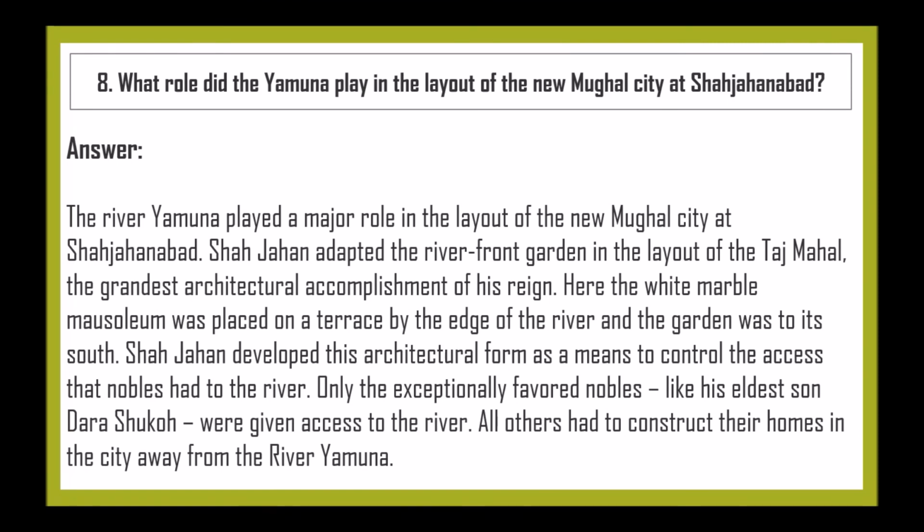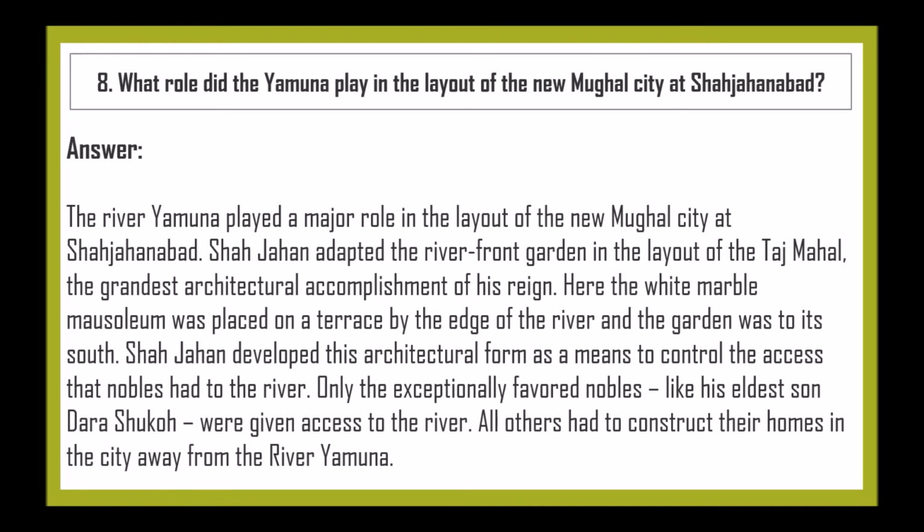What role did the Yamuna play in the layout of the new Mughal city at Shahjahanabad? The river Yamuna played a major role in the layout of the new Mughal city at Shahjahanabad. Shah Jahan adopted the riverfront garden in the layout of the Taj Mahal, the grandest architectural accomplishment of his reign, where the white marble mausoleum was placed on a terrace by the edge of the river and the garden was to its south.